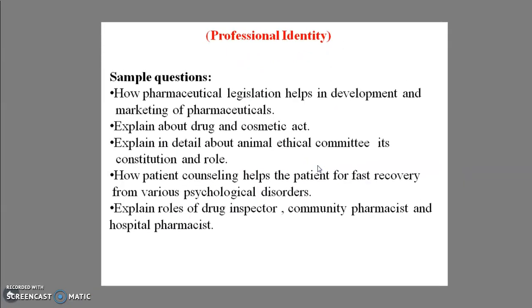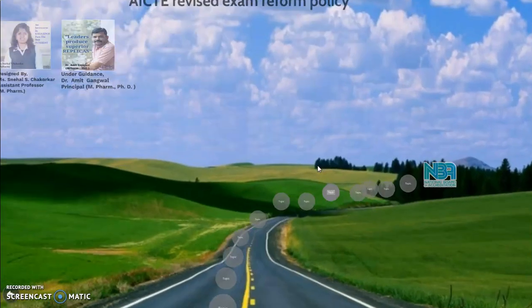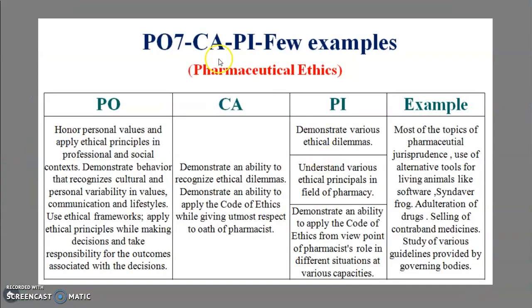Then turning toward the next PO, that is pharmaceutical ethics. The competency for pharmaceutical ethics is to demonstrate an ability to recognize ethical dilemmas and demonstrate an ability to apply the code of ethics to give the ultimate respect to the oath of the pharmacist. Then what are the various performance indicators?